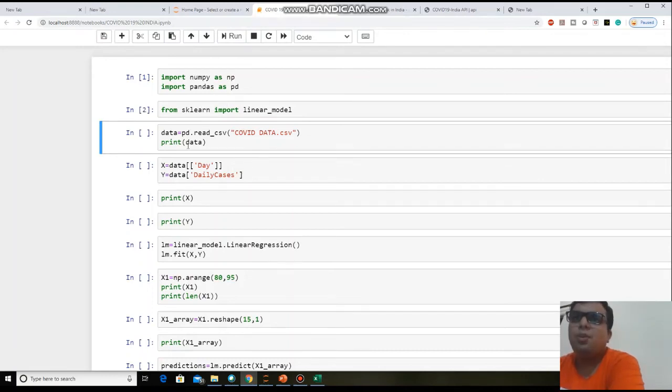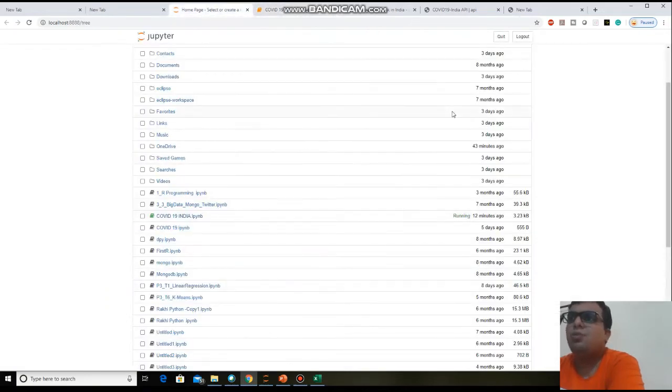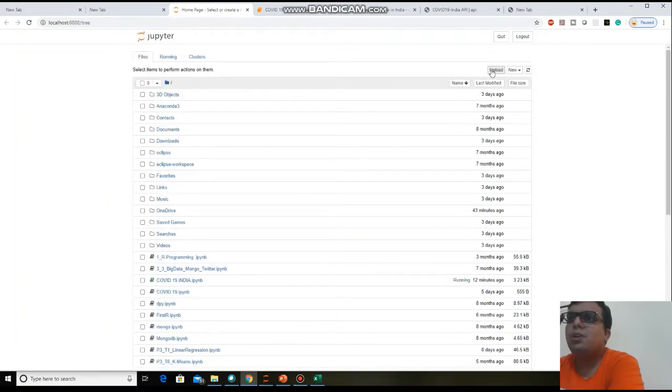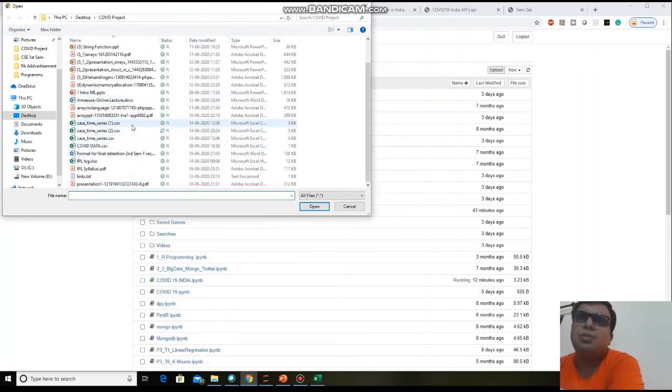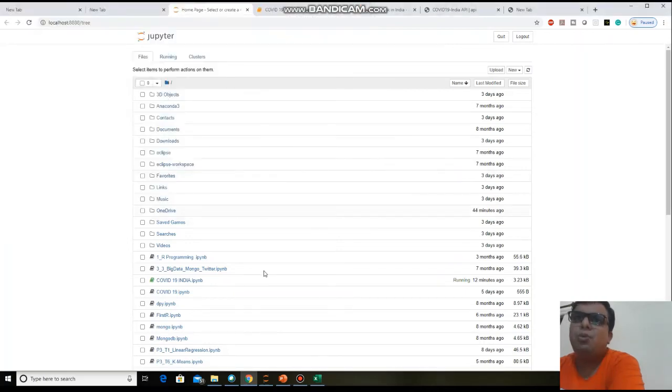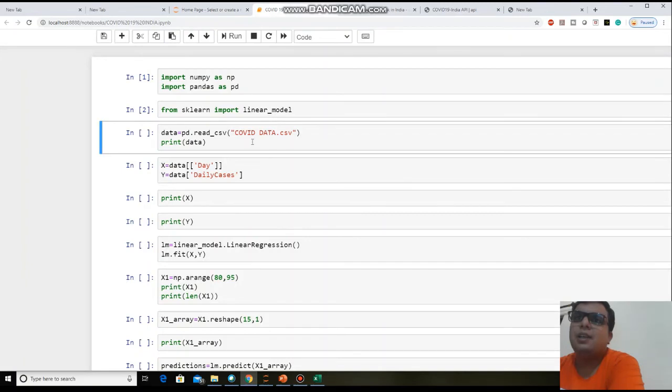Now upload your data. How can you upload it? First of all, you need to upload your data in this Jupyter notebook. You can easily upload your data from this upload button. From the upload button, you access the place where you saved your data and click on open. Your data will get uploaded on this Jupyter notebook. After that, you can directly use that data by giving its name.